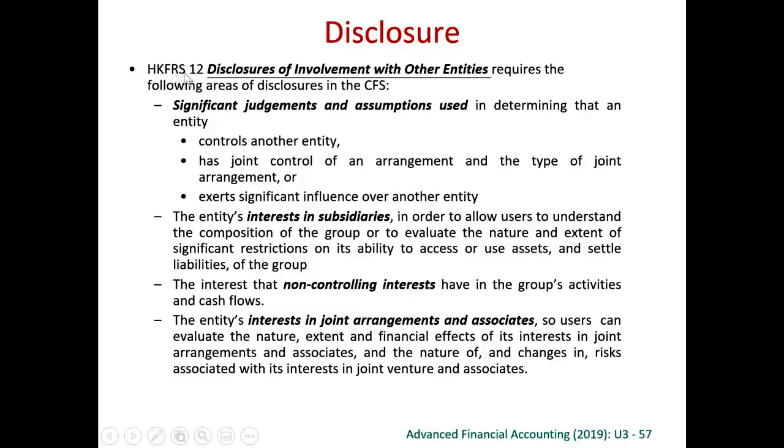So in this Financial Reporting Standard 12, we understand that we have to disclose something like the significant judgment and assumption used in determining whether we have got control, joint control, and significant influence. If you have any investment in subsidiary, you have to disclose about the investment in subsidiary. If you do have some partially owned subsidiary, you have to disclose the details about the non-controlling interest, right? How you measure non-controlling interest, etc. And then you have to disclose also your investment in joint arrangement and the investment in associate in details.